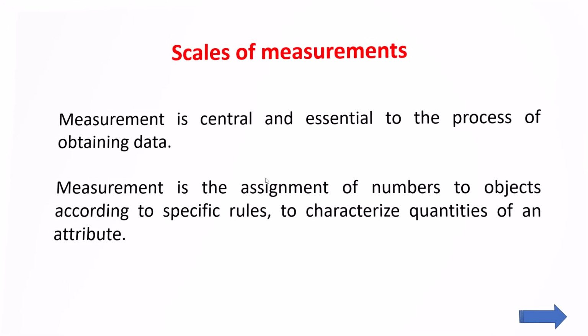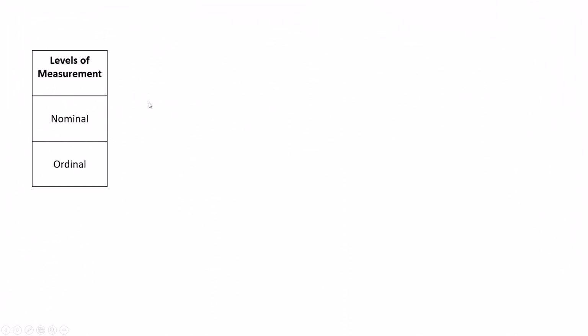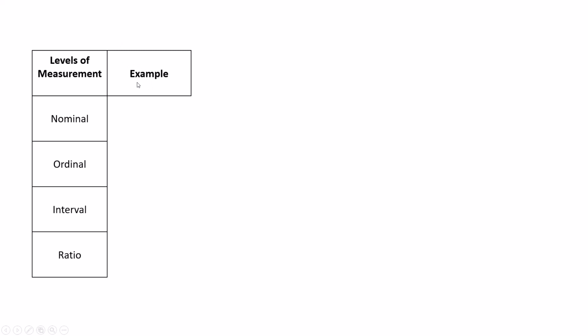There are different levels of measurement that we are going to see now. There are four levels of measurement: nominal, ordinal, interval, and ratio. How these are differentiated, I am going to explain to you based on examples.